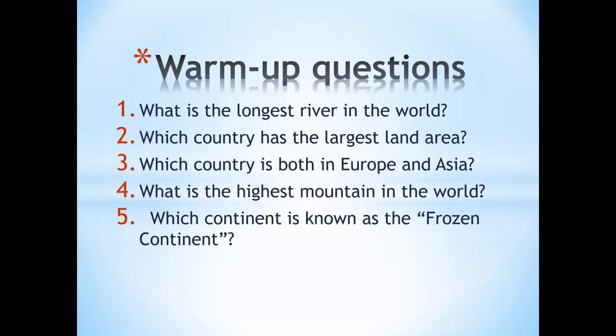What's the longest river in the world? This is the Nile River. Which country has the largest land area? This is Russia. Which country is both in Europe and Asia? Answer is Russia. What is the highest mountain in the world? This is Mount Everest. Which continent is known as the frozen continent? This is Antarctica.